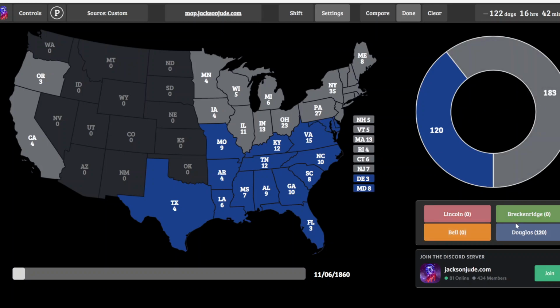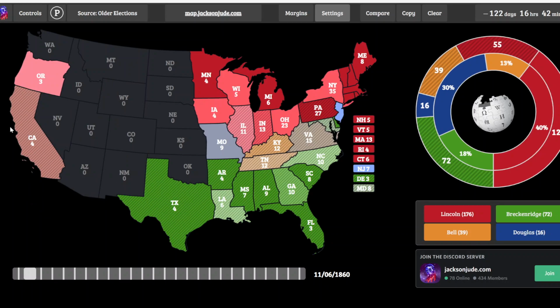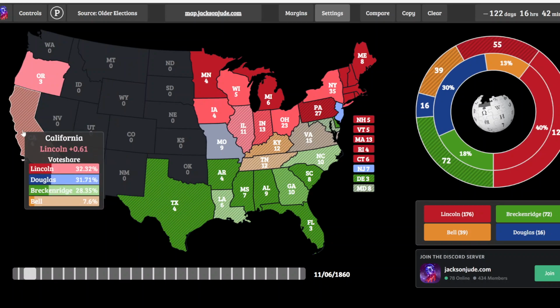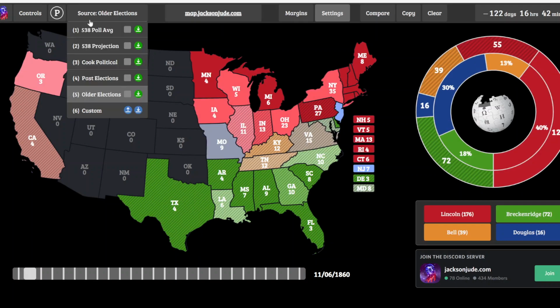So now we get into the northern states. Let's first focus on the west coast with Oregon and California. If you look at the map, Lincoln won these states very narrowly, winning California by a tilt margin, even though both Breckinridge and Douglas performed strongly, so I can easily say that the Democrat would carry California by a likely margin. Same with the state of Oregon.